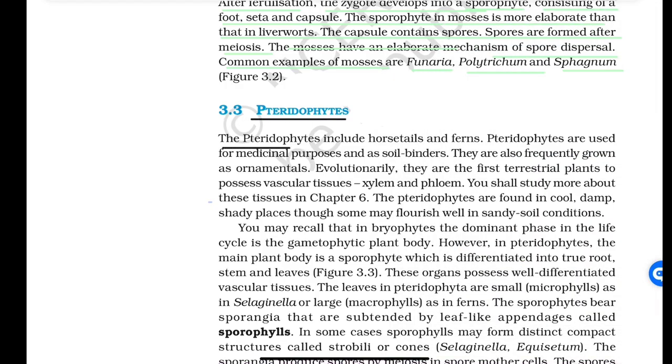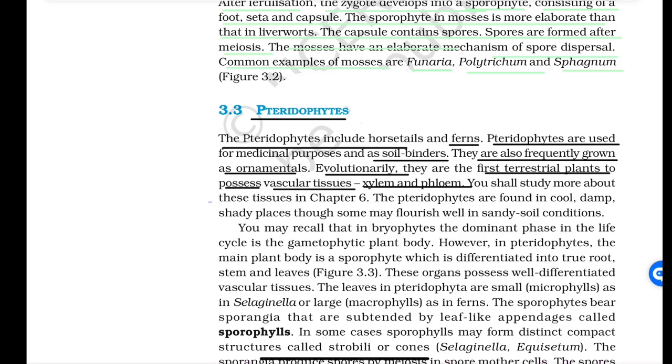Pteridophytes. The pteridophytes include horsetails and ferns. Pteridophytes are used for medicinal purposes and as soil binders. They are also frequently grown as ornamentals. Evolutionarily, they are the first terrestrial plants to possess vascular tissue, that is xylem and phloem. You shall study more about these tissues in chapter 6. The pteridophytes are found in cool, damp, sandy places, though some may flourish well in sandy soil conditions.